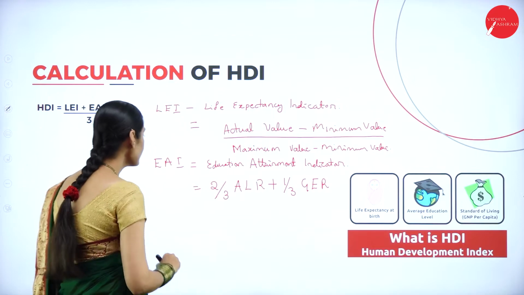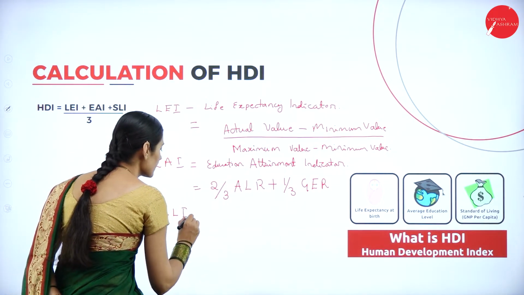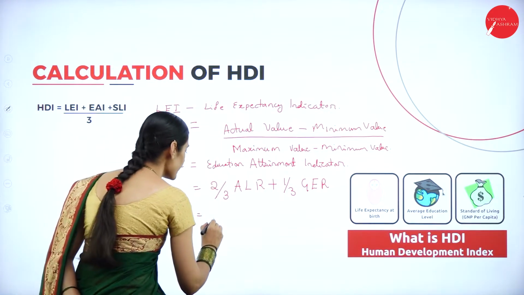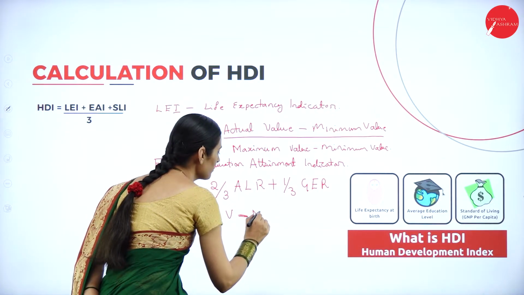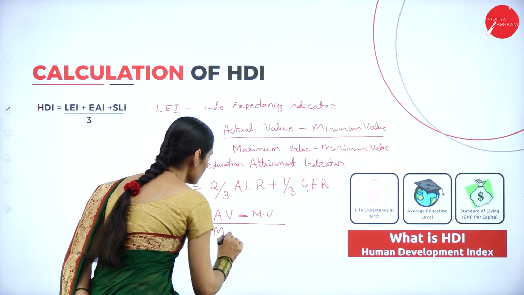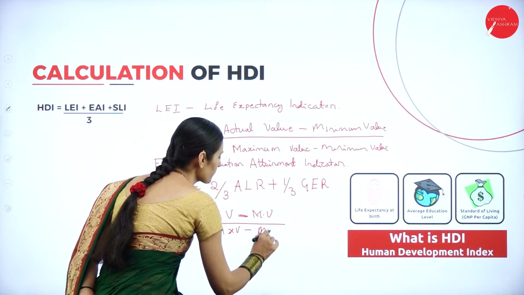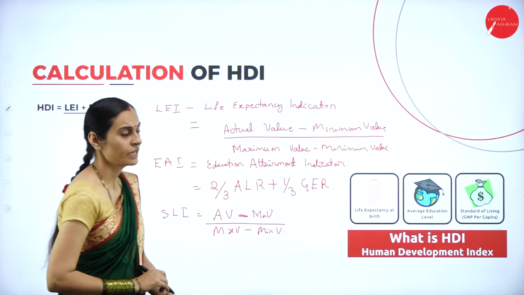Okay, and next one, standard of living index. How to calculate the standard of living index? The same: actual value minus minimum value, divided by maximum value minus minimum value.